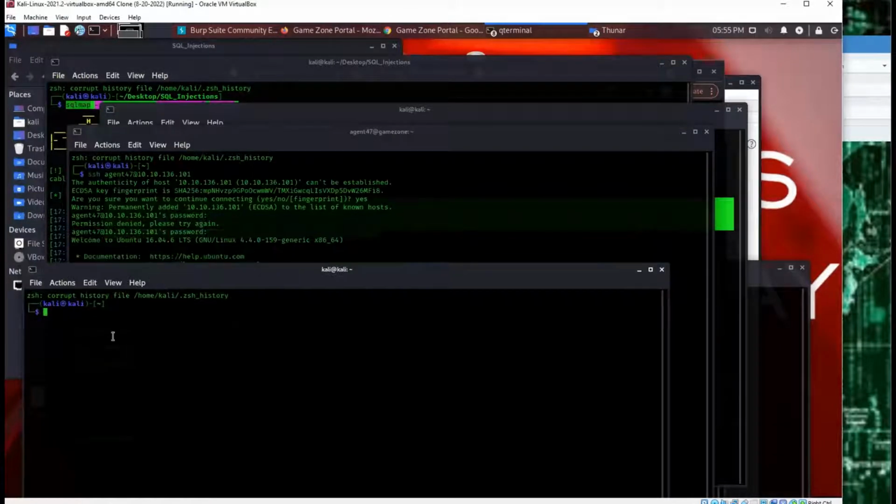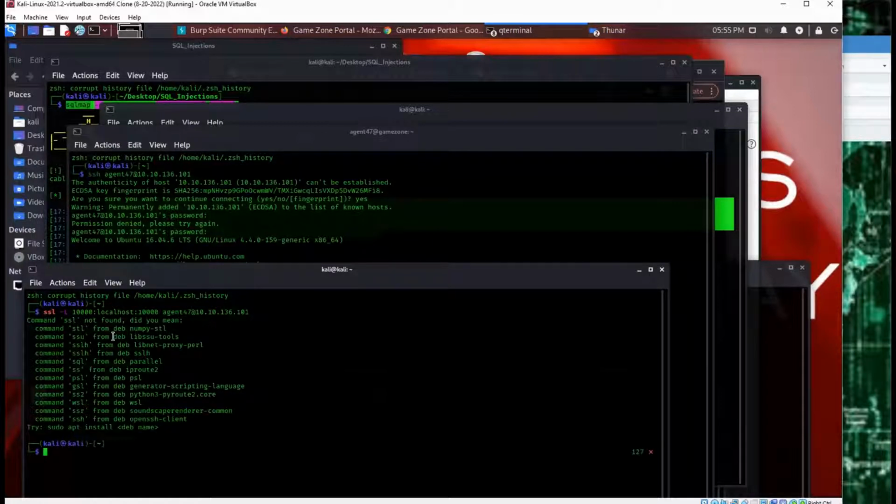And then we're going to run ssh -L 10000:localhost:10000 agent47@ and then add the IP address 10.10.136. Okay, try that.